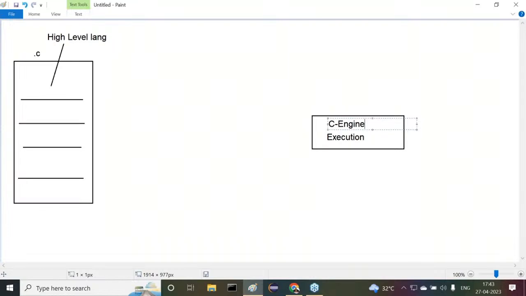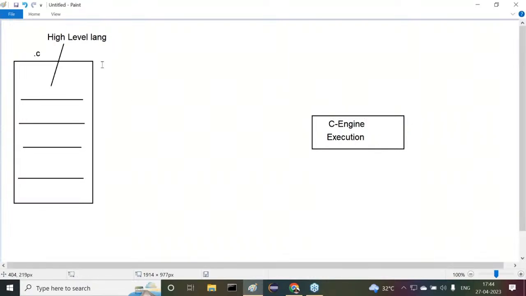Yes, sir. All of you are getting my point or not? C engine, C++ engine, Java engine. Python programs are executed by an engine, the Python engine. So different names are available for the Java engine and Python engine. The Python engine is also called PVM, Python Virtual Machine. Java programs are executed by an engine called JVM, Java Virtual Machine. In this way, we have some other names. Okay, fine. This is the C engine.